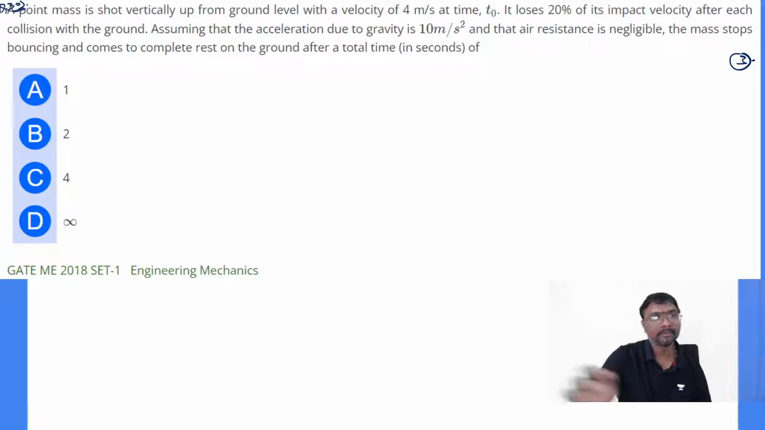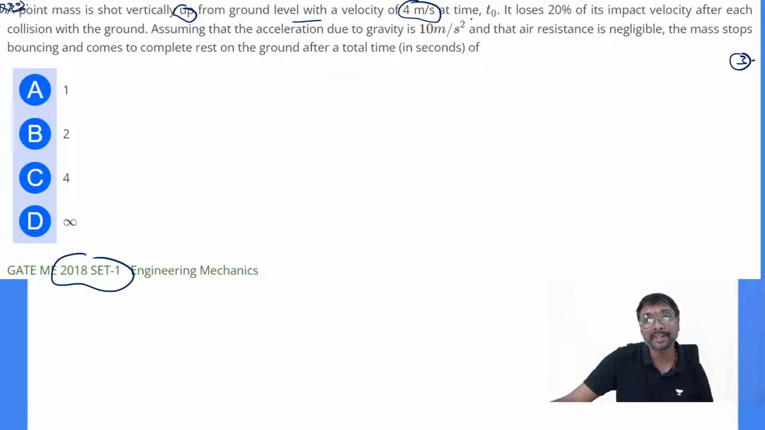Right, a point mass is shot vertically up, which means it is moving in the upward direction. This is a 2018 question. From ground level, with a velocity of 4 meter per second at a time t0, right?